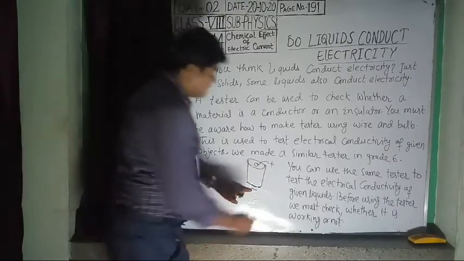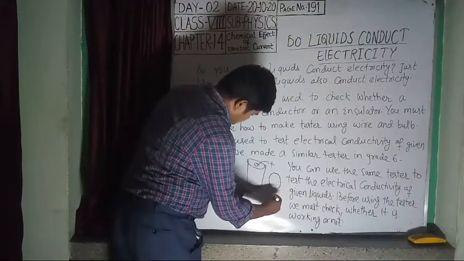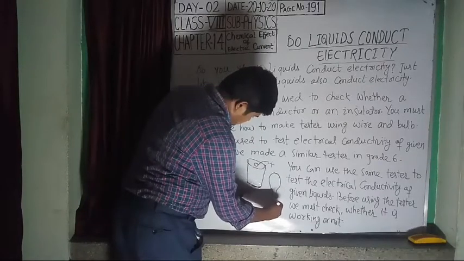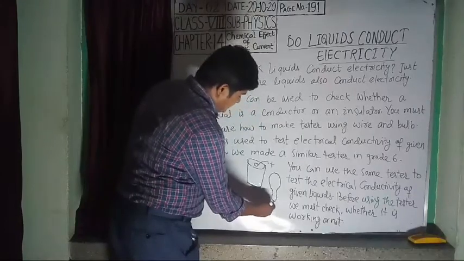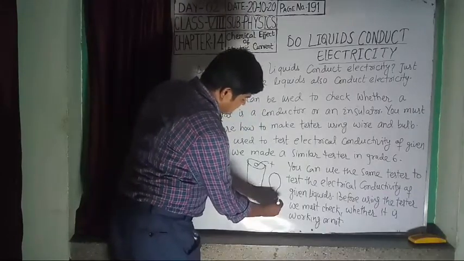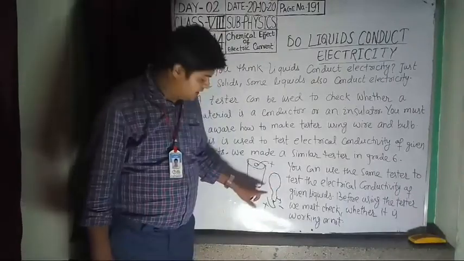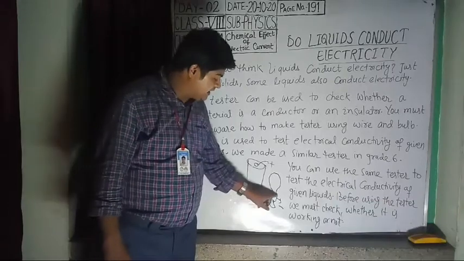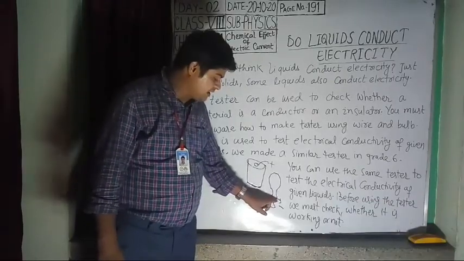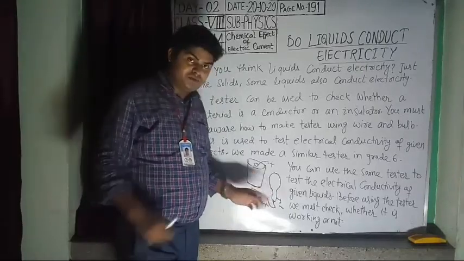In the bulb, the lower part is the positive terminal, whereas the side metallic part is the negative terminal.